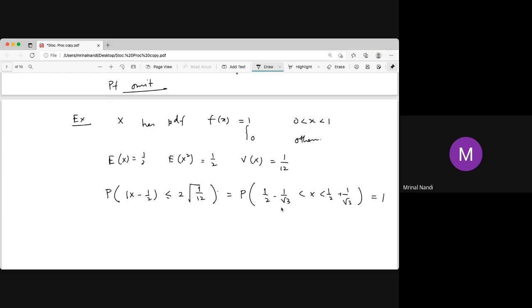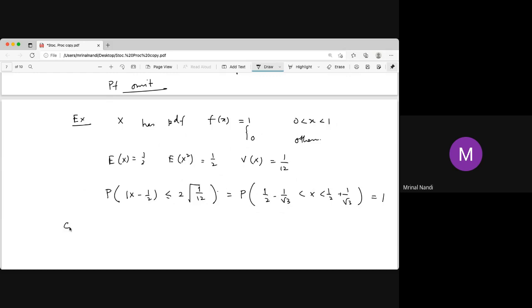Root 3 is less than 2, so 1 by root 3 is greater than half. So the right hand side is greater than 1 and the left hand side is negative. So the probability is 1.